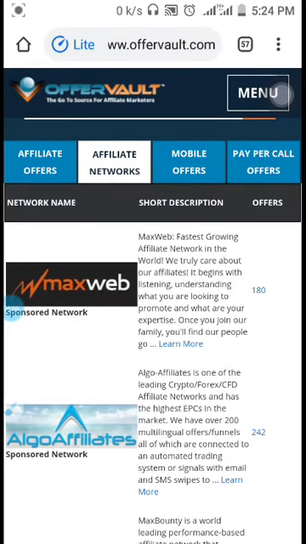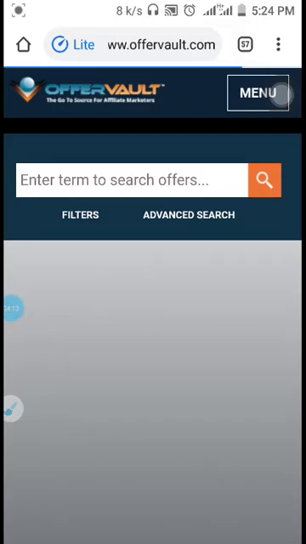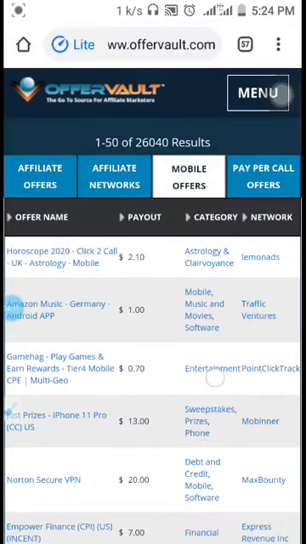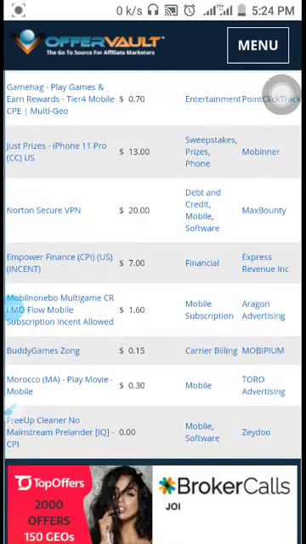Then mobile offers will open. Then look at those offers that you can target mobile. These are some of them: Horoscope 2020 click to call, United Kingdom; astrology mobile; Amazon Music, $1, payer is $1. Just price iPhone 11 Pro, that's a sweepstake in the CC, that when somebody submits a credit card, you get paid, and that is $13. Norton Secure VPN, when somebody installs a VPN, you get paid $20.